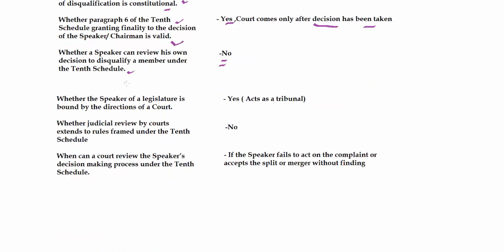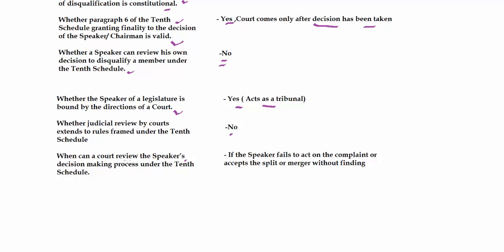Another important question is whether the Speaker of a legislature is bound by the direction of a court. Yes. Why? Because when the Speaker passes a decision, he or she acts like a tribunal, therefore is bound by the directions of a court. Then whether judicial review by courts extends to rules framed under the 10th Schedule. Rules are framed by the Speaker or Chairman, and according to the court, the rules are procedural in nature, and any irregularity in the rules is a procedural irregularity, and therefore judicial review does not apply to them.